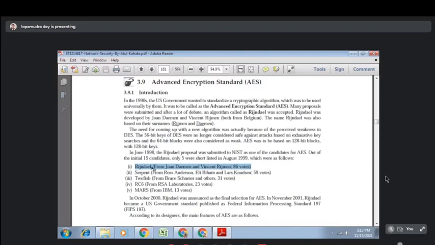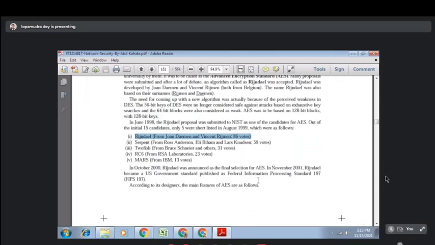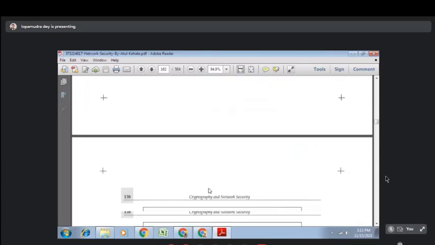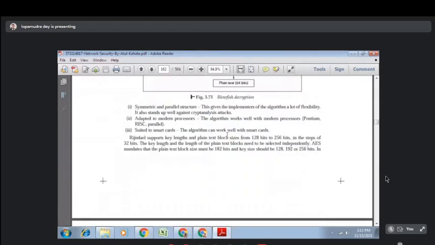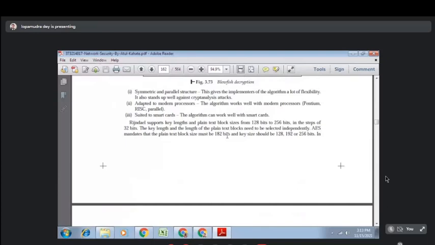So there were lots of candidates to standardize the particular cryptographic algorithm. Rijndael won the competition. After that, it was renamed as AES. According to the designers, the main features of AES are... So this is in case of the AES algorithm.